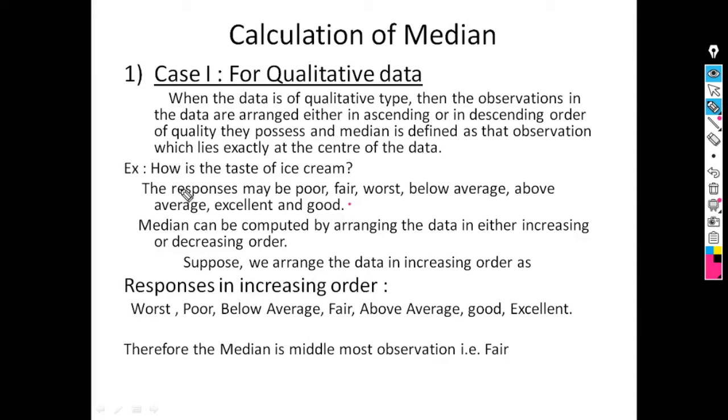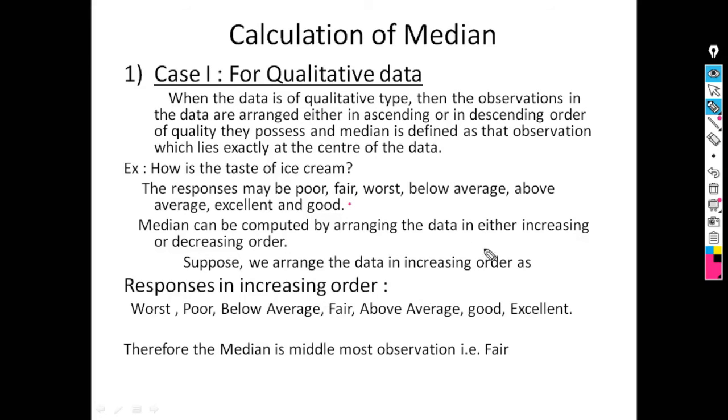Suppose we arrange the data in increasing order. Increasing order means from smallest observation to the largest observation, or from worst quality to good quality. So the observations may be worst, poor, below average, fair, above average, good, and excellent.